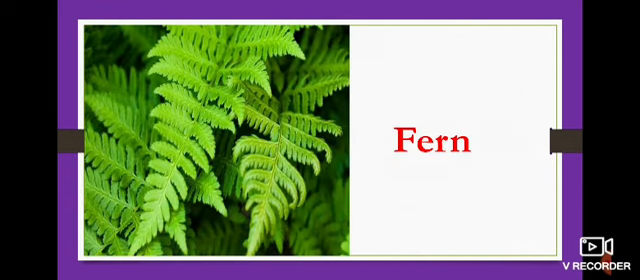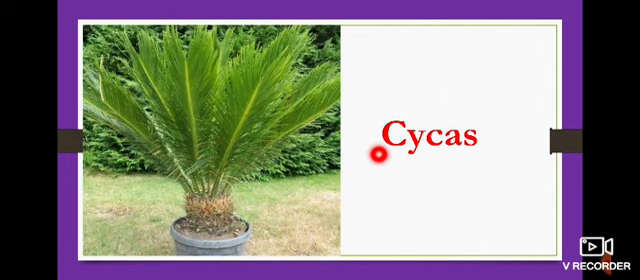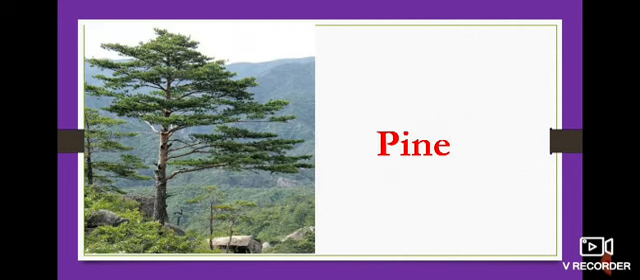Now look at the first plant. The name of this plant is fern. FERN, fern. And look at the next one. This is cycas. What's that? Cycas. CYCAS, cycas. Can you see any flowers here? No, we can't find any flowers. We can see only the green color leaves. And look at this. This is pine. PINE, pine. This is a pine tree.